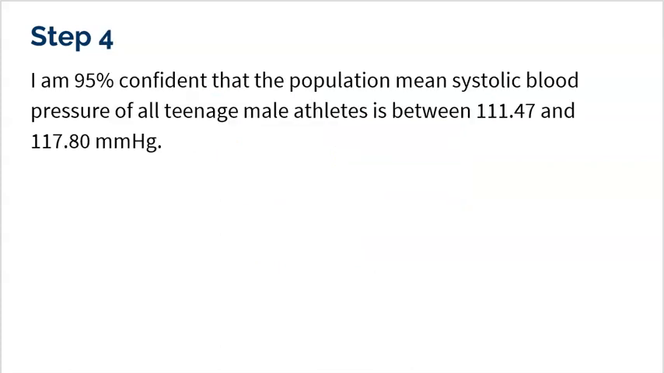I'm 95% confident that the population mean systolic blood pressure of all teenage male athletes is somewhere between 111.47 and 117.80. Now, remember, this is the mean of all. And you might say, well, my blood pressure is 119. Okay, you're just one person. That doesn't mean that you're weird or unusual. We're talking about the mean here. We're not talking about you or Tom or Doug. We're talking about the mean of all teenage male athletes. And that is why just because you're not in this doesn't mean that you yourself are weird, high or low. This is the mean of all teenage male athletes that we are 95% confident is in this interval.